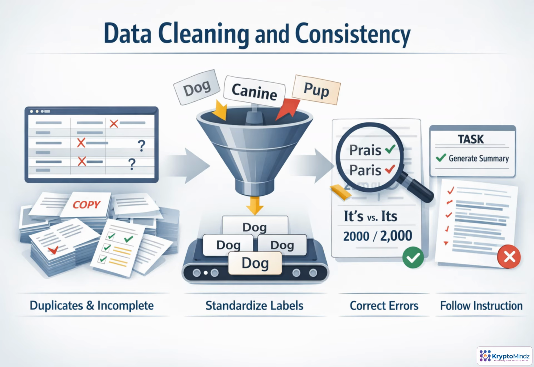Before fine-tuning, treat your dataset like source code. Clean it before you trust it. Remove duplicates, incomplete rows, and examples that contradict each other. Use one label scheme, one format, and consistent terminology, so the model is not guessing what you mean. Then fix factual or grammatical errors and verify that each response actually follows the instruction. Clean data sharpens the training signal and reduces strange behavior later.